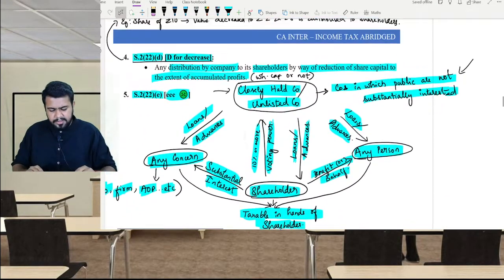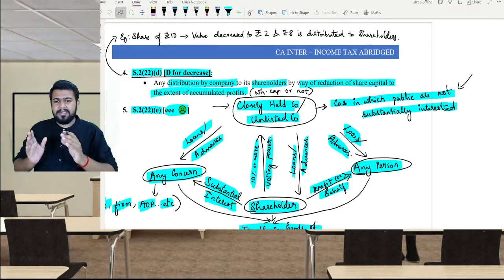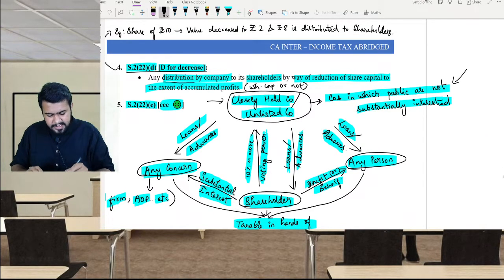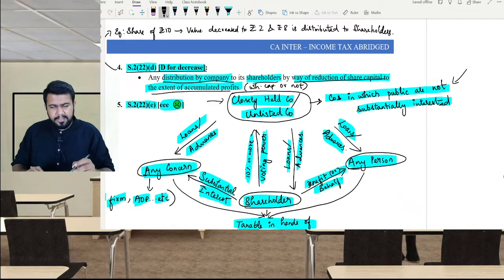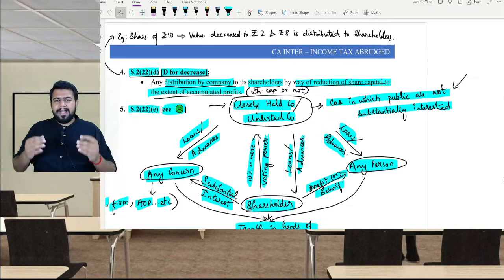Now let's talk about section 2(22)(d), and D means decrease. If there is any distribution by a company to its shareholders by way of reduction of share capital, for example, I am having shares of rupees 10 in a company.